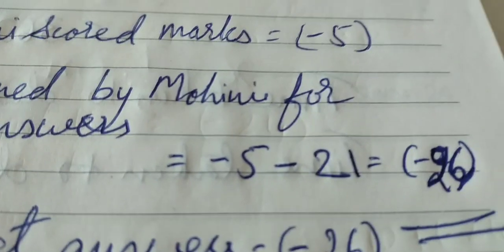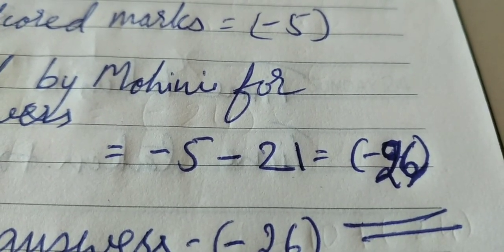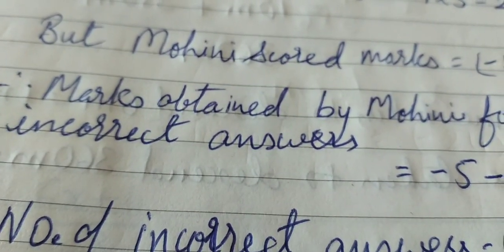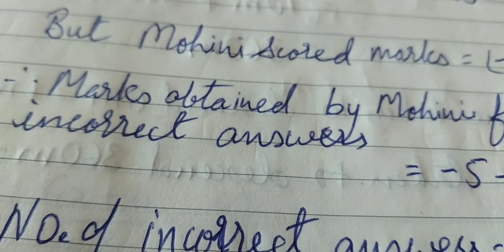Minus 5 minus 21 will give you minus 26. Okay, minus 26 she scores for incorrectly answering the questions.